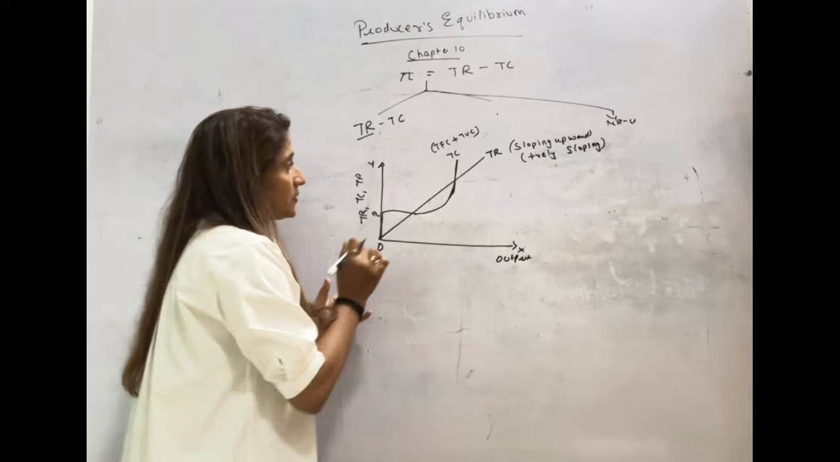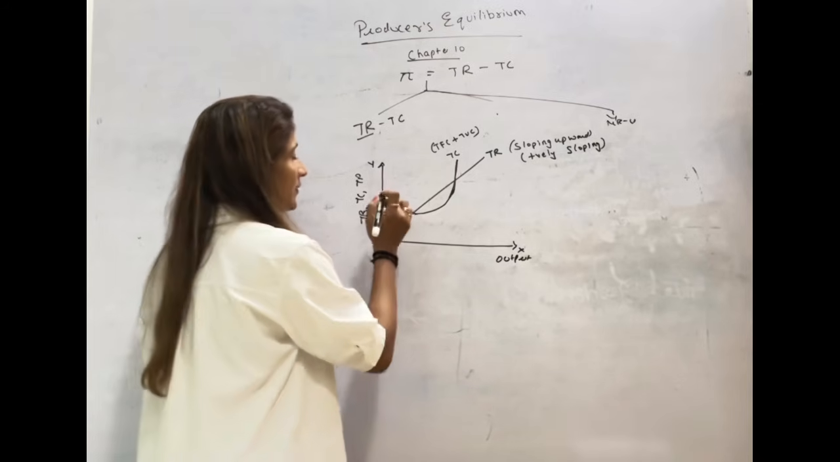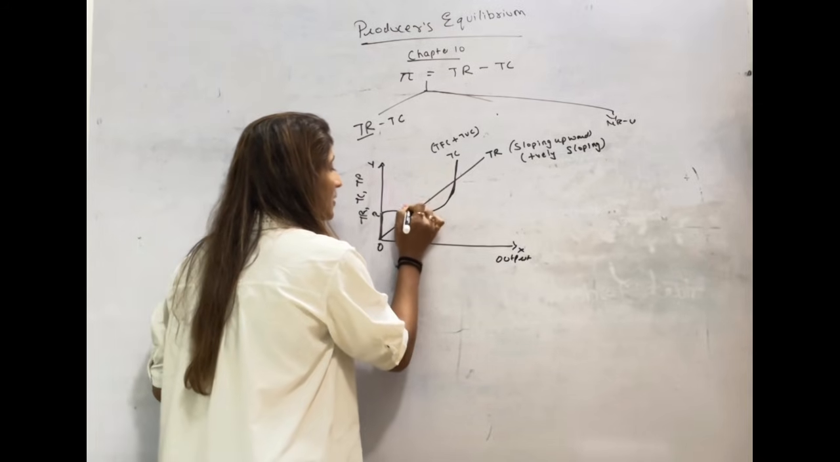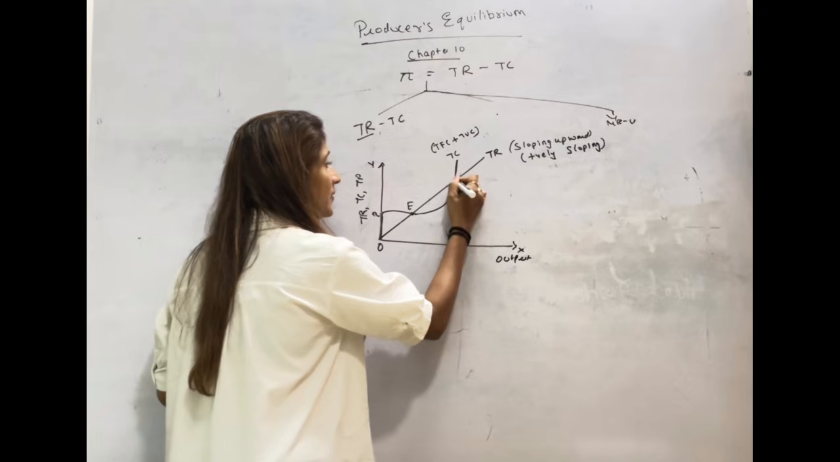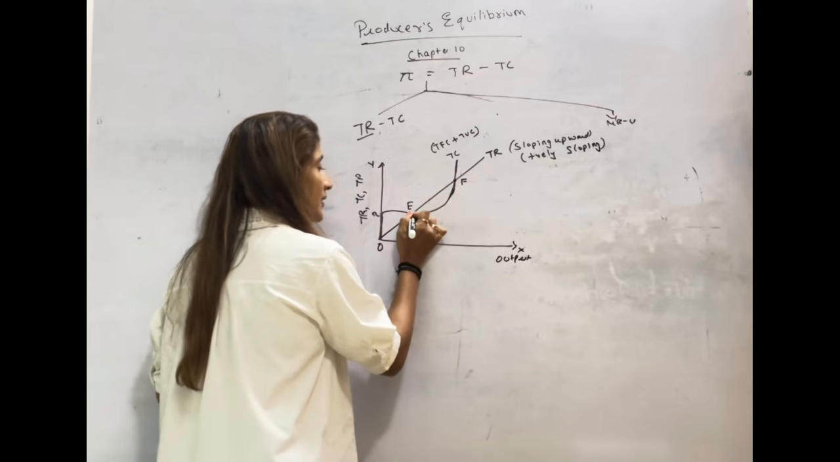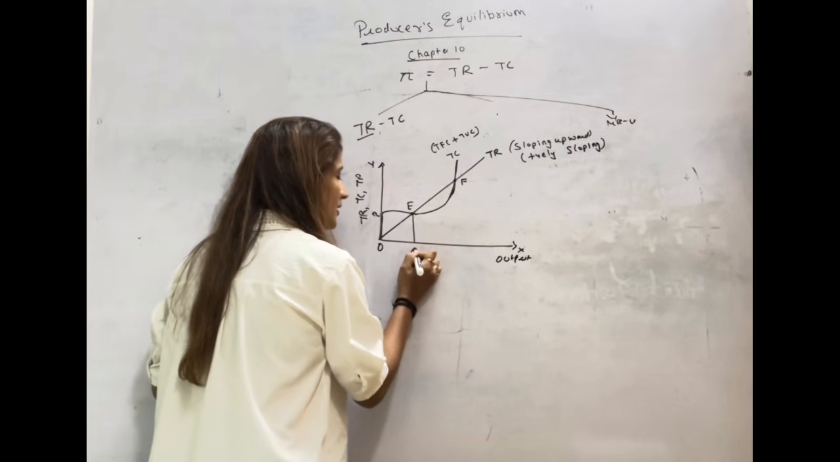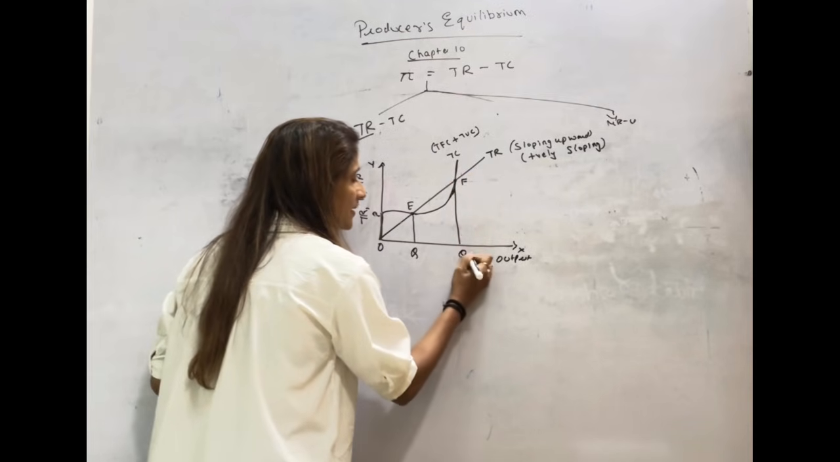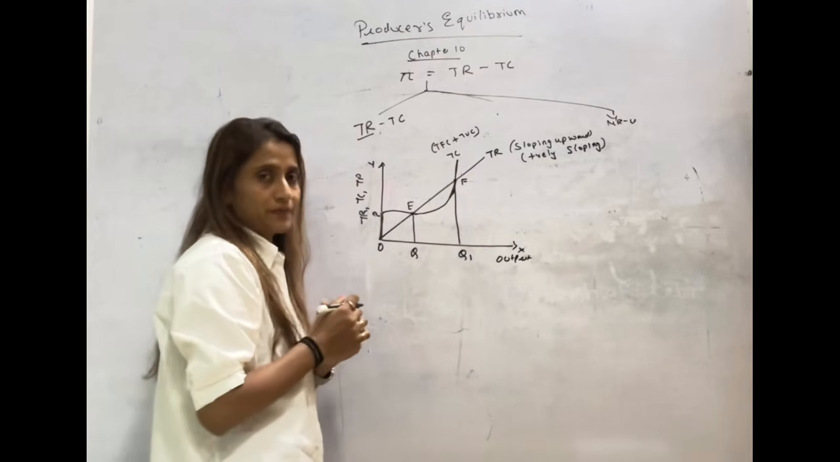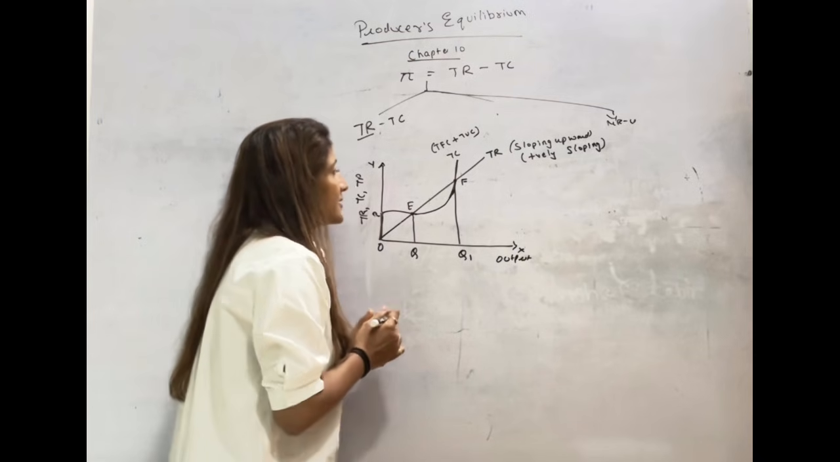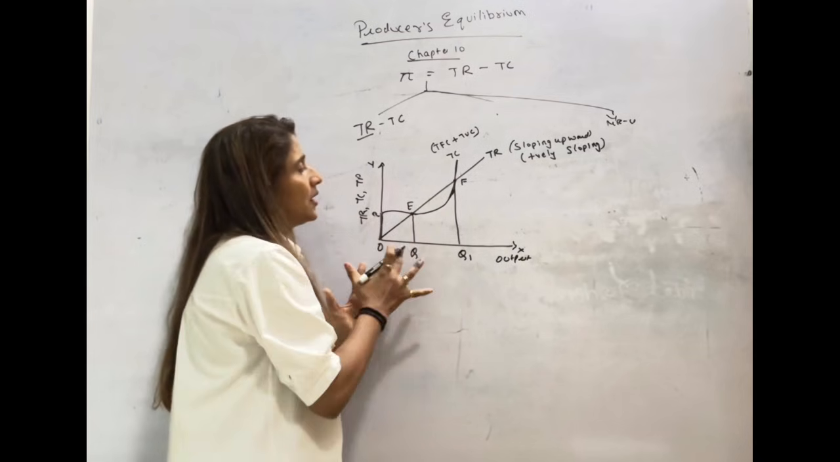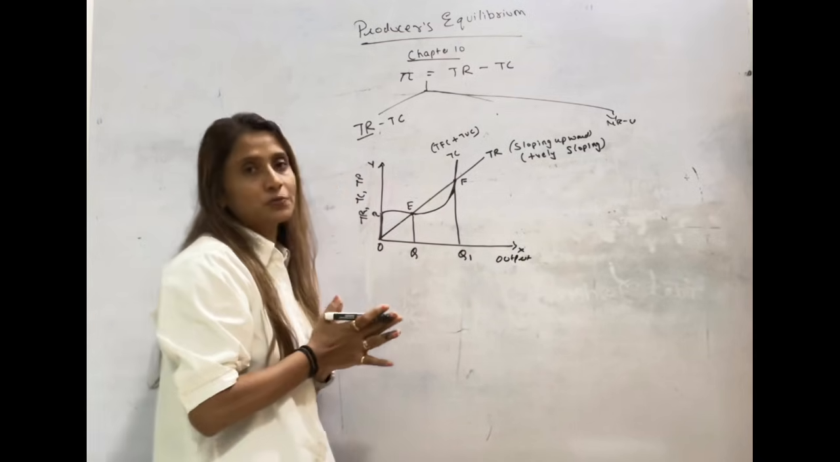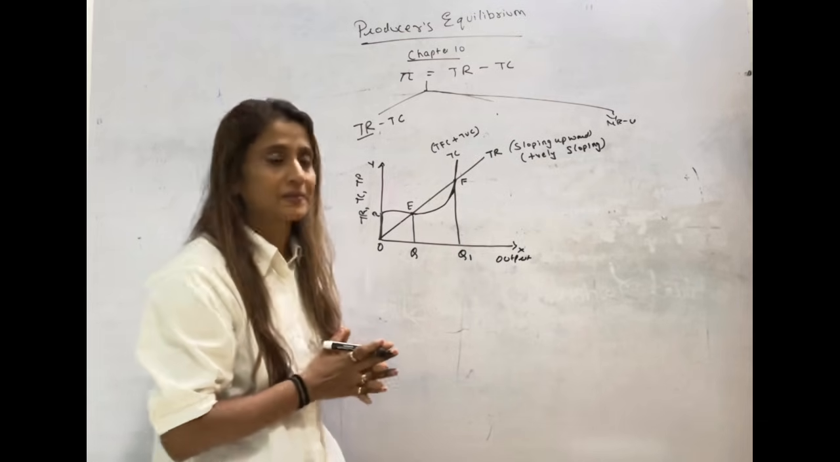Okay, so this is total cost and total revenue. Now here this is point E and this is point F. At point E, let's mark OQ level of output. At F, let's say OQ1 level of output. Now let us understand what level of output the producer should produce so that his profit is maximized.